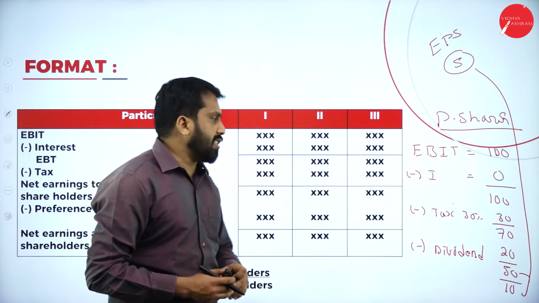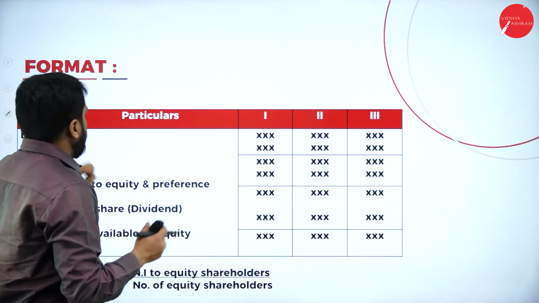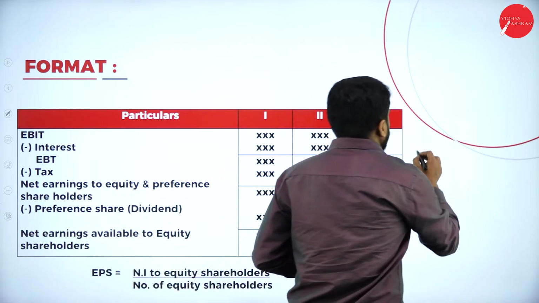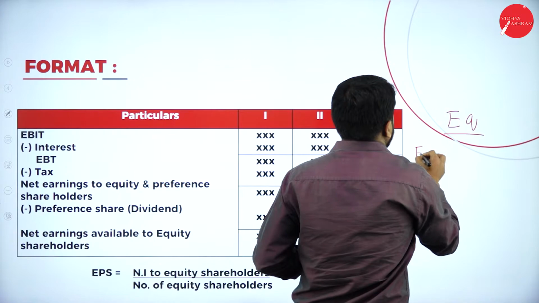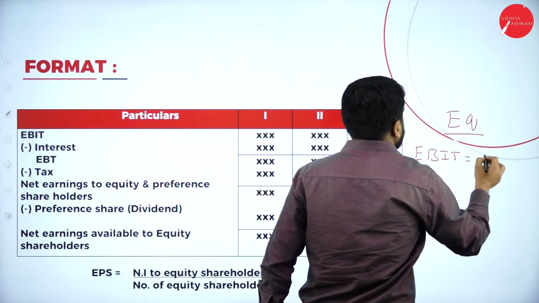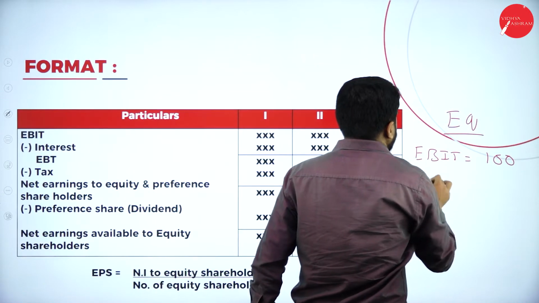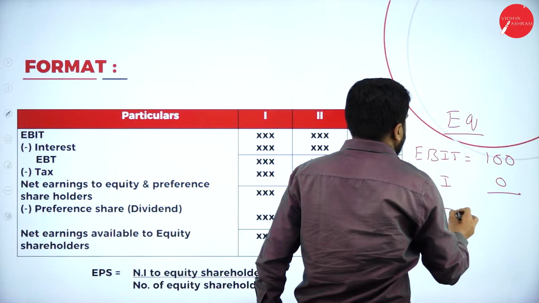Now, just assume that you have taken the amount from equity shareholders. Your EBIT, how much? EBIT is 100, minus interest 0, minus tax.